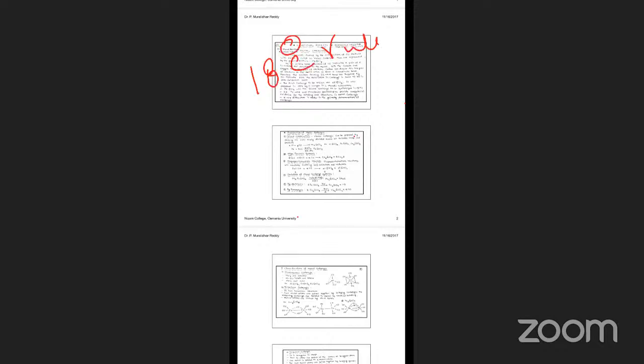There are so many examples where you can explain the 18 electron rule. What about the 18 electron rule? You can count the valence electrons of the complex. If the valence electron count follows the 18 electron rule, that is a stable complex. If it does not follow, that is a less stable complex. How can you calculate the 18 electron rule?